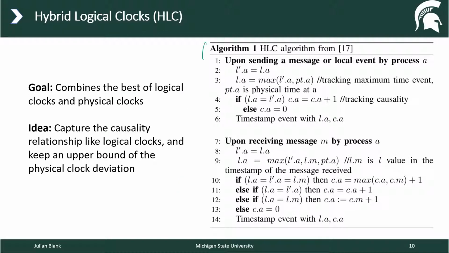Here, the final algorithm of HLC is shown, as already covered in the lecture. So again, the goal is we combine the best of the logical and the physical clock, and the idea is to keep the deviation, or to have an upper bound of the deviation between the logical clock, or the HLC, and the physical clock.